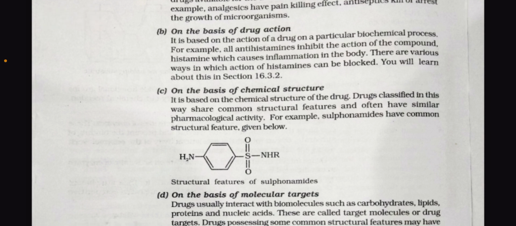The second type of classification is on the basis of the drug's action. It is based on the action of a drug on a particular biochemical process. For example, all antihistamines inhibit the action of the compound histamine, which causes inflammation in the body. There are various ways in which the action of histamines can be blocked. You will learn about this in section 16.3.2.